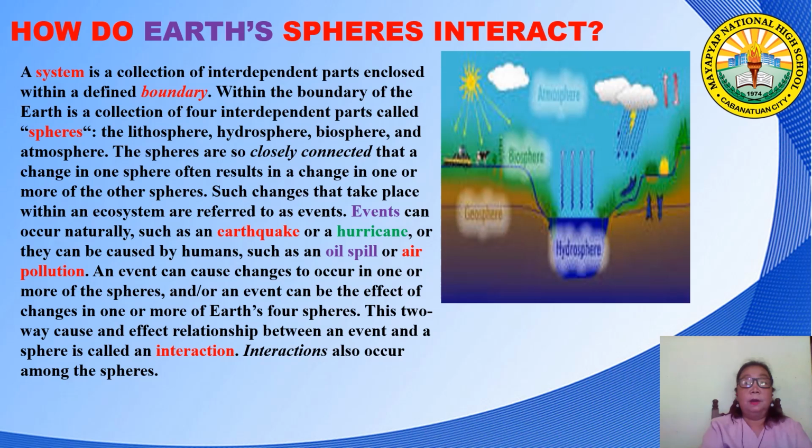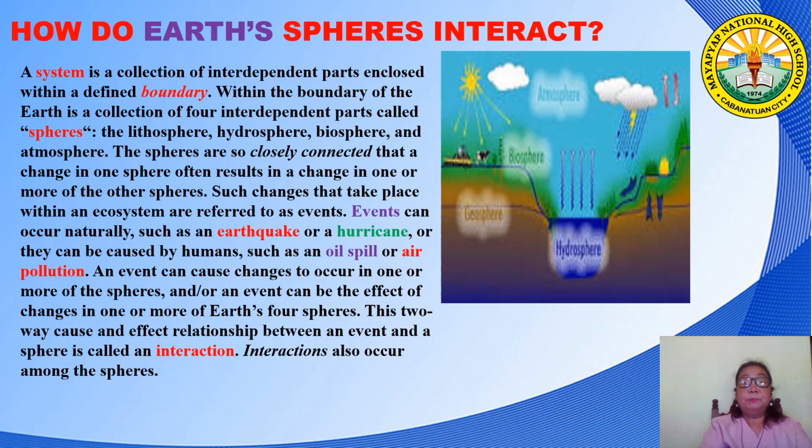So we have the interaction. A system is a collection of interdependent parts enclosed within a defined boundary. Within the boundary of the Earth is the collection of four interdependent parts called the spheres. And these are the lithosphere, the hydrosphere, the biosphere, and the atmosphere.